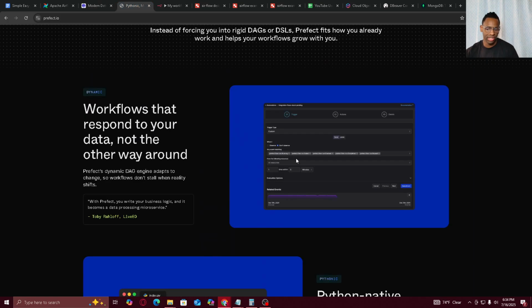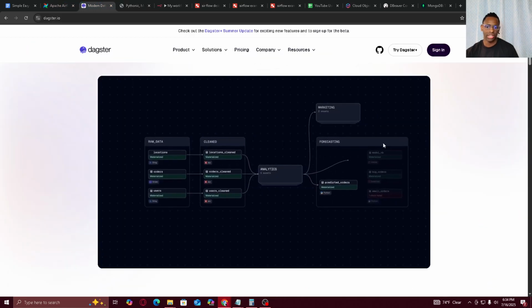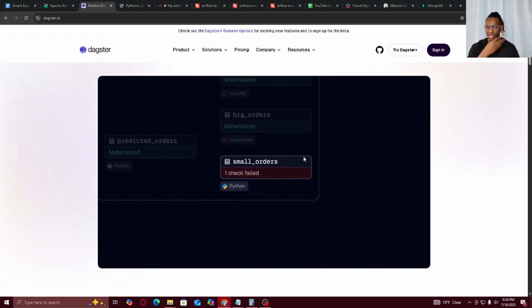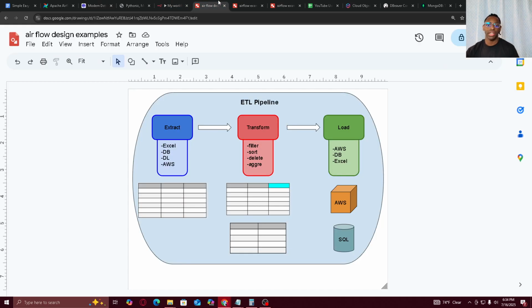Prefect has a pretty nice UI that is drag and drop, and they all have UIs for their thing as well. So don't think it's all just coding. They have UIs that you can see what's going on. Like this is their UI, for example, that they're showing off right now. So let me explain what the heck is going on.